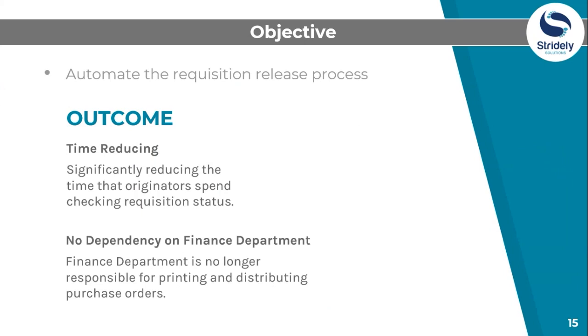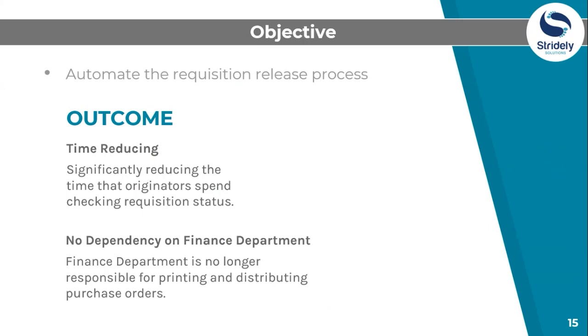To completely automate the process, the customer placed the orchestration on a schedule that runs every 30 minutes for a specified period during the week. That's how orchestration automates the requisition process, which basically it's time reducing and there's no dependency on finance department as well.